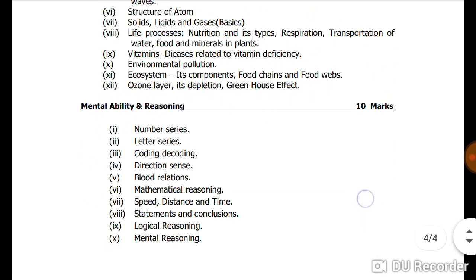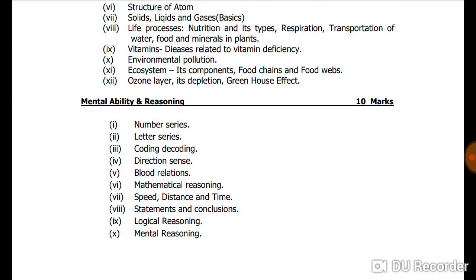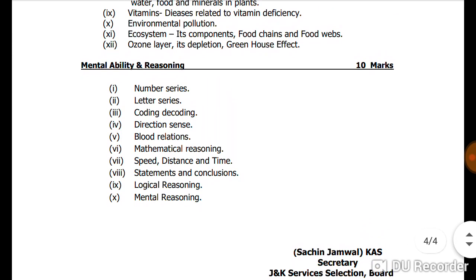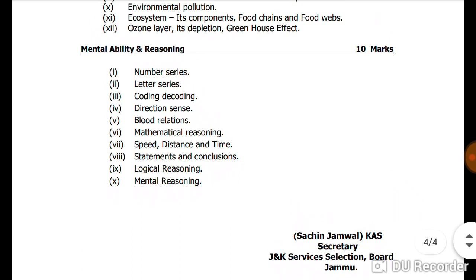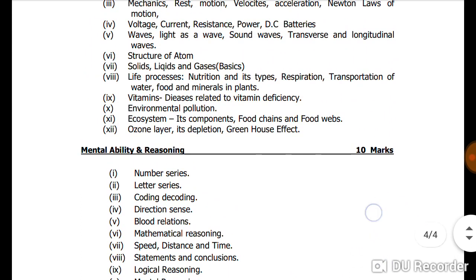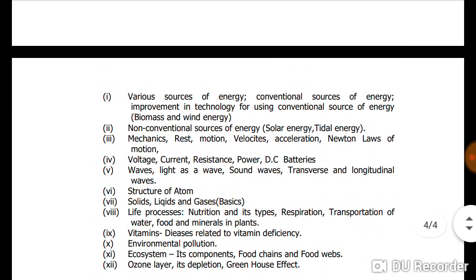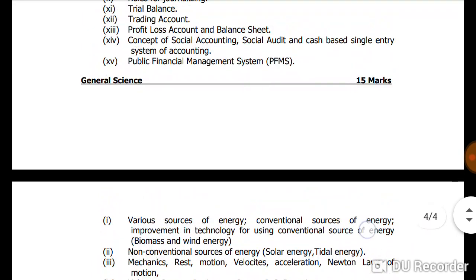Mental ability and reasoning consists of 10 marks for the post of Accounts Assistant, and the topics included in mental ability and reasoning are number series, letter series, coding, decoding, direction sense, blood relations, mathematical reasoning, speed, distance and time, statement and conclusions, logical reasoning and mental reasoning. So this was all about the revised syllabus for the examination of the post of Accounts Assistant.